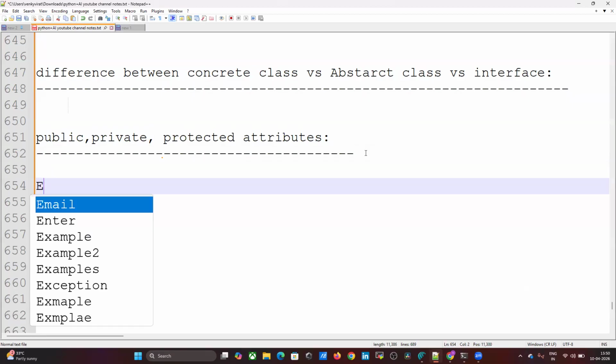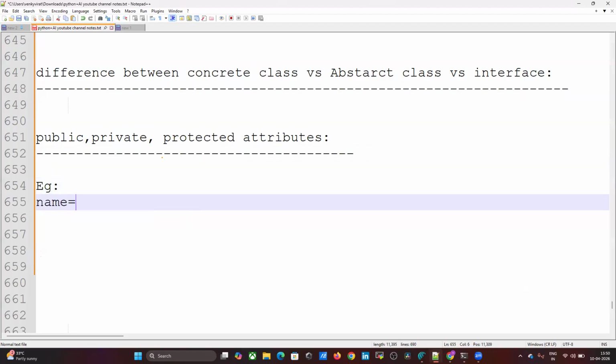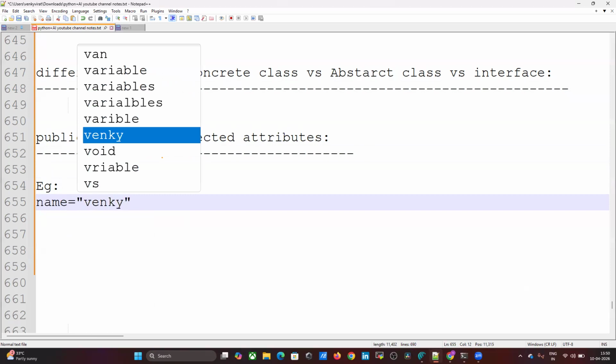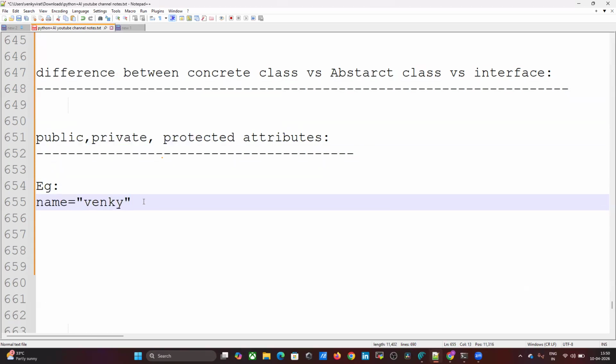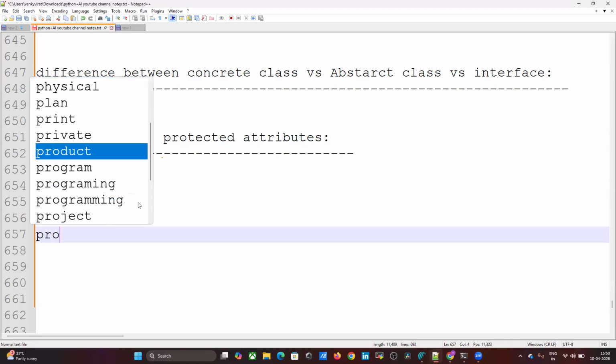For example, name equals Venki. This is a public variable, right? We can access it anywhere, either within the class or outside of the class. What is protected?